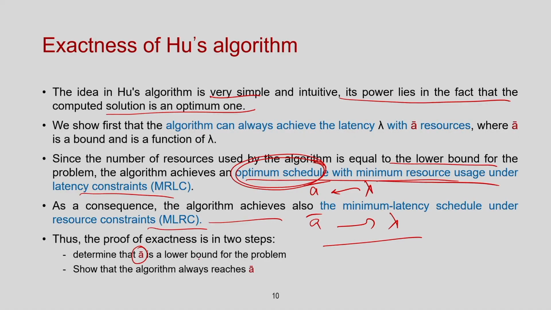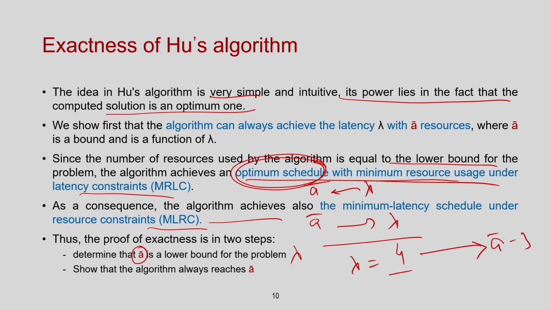So, now what I am going to show is, given such a sequence graph which has 3 assumptions: it is a tree, all operations are unit delay, and all are of the same type. Can I identify the lower bound for a given lambda? If I give you 4, can you identify that for lambda equal to 4, a bar is 3? Can you identify this?